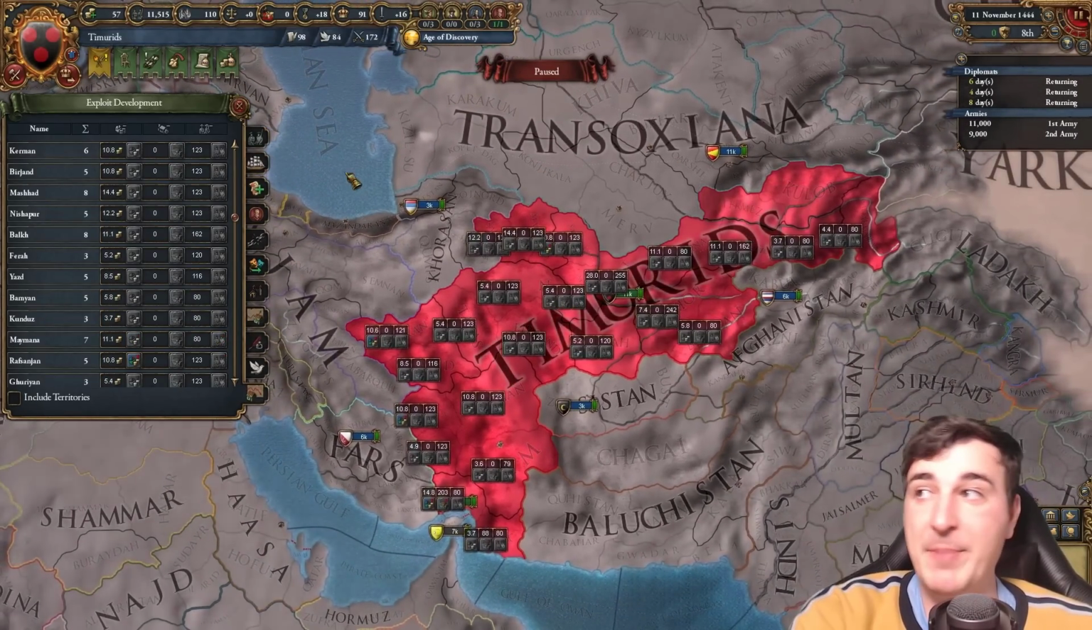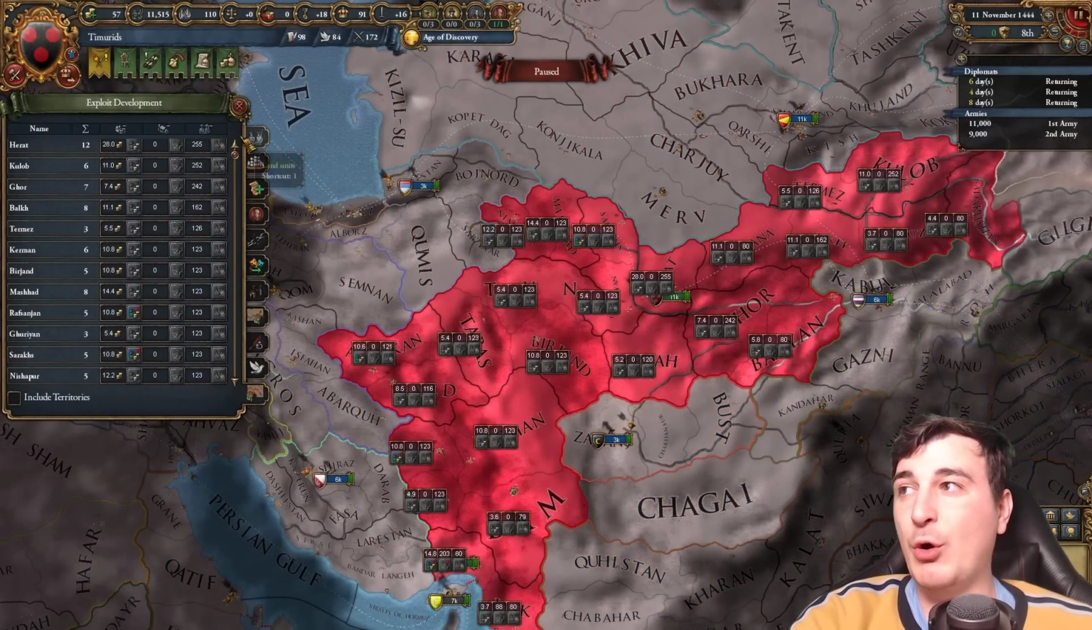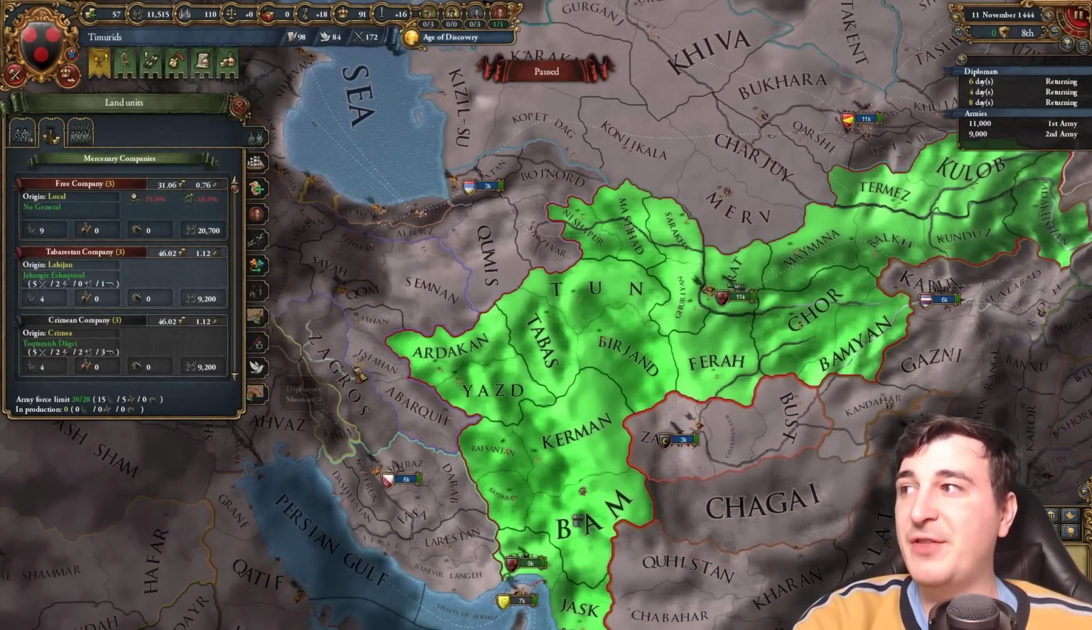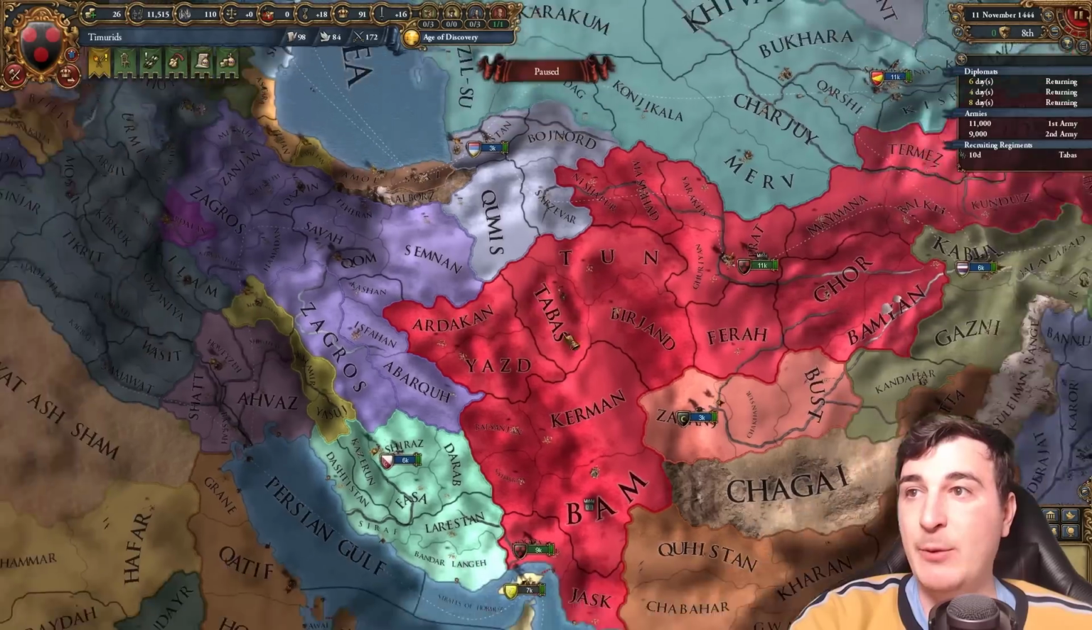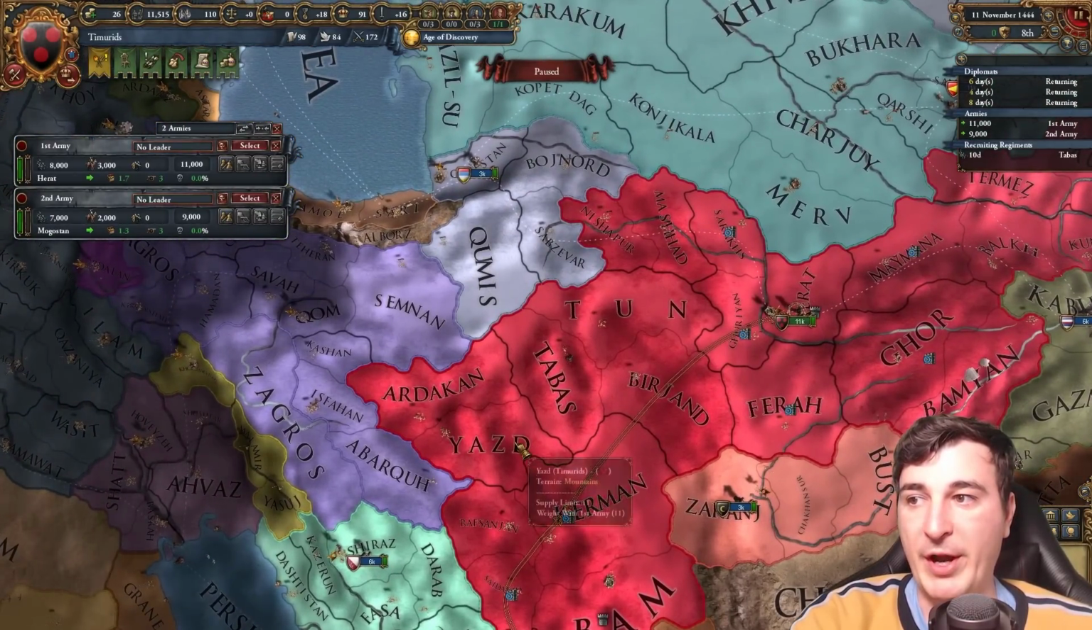We exploited our manpower development. Don't get too worried about it though. It's fine. It's not the end of the world. We're also going to be recruiting some mercenaries, the Free Company in Tabas, and we're going to be merging up the rest of our armies over here as well in preparation for the war against Ajam.